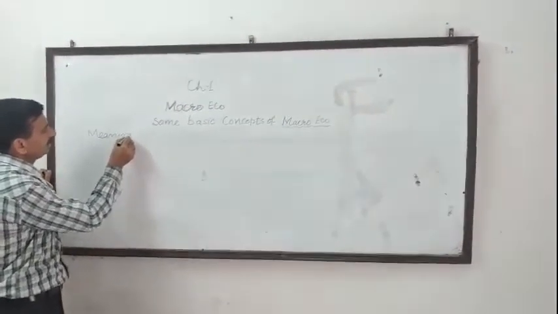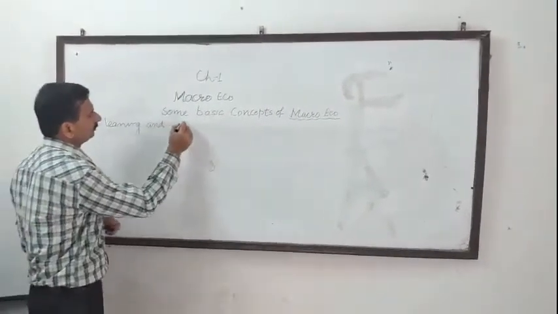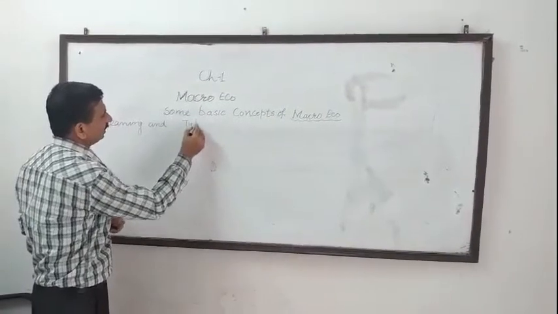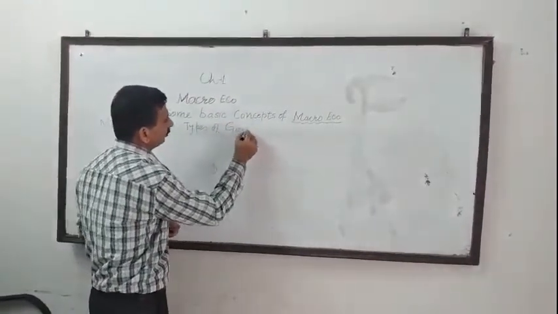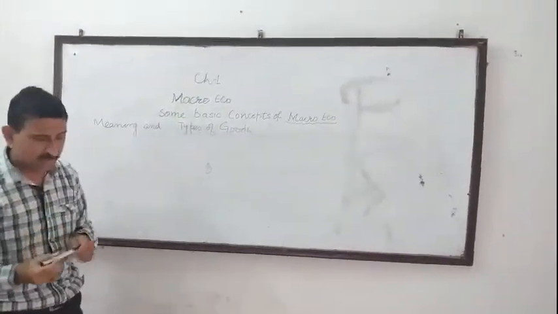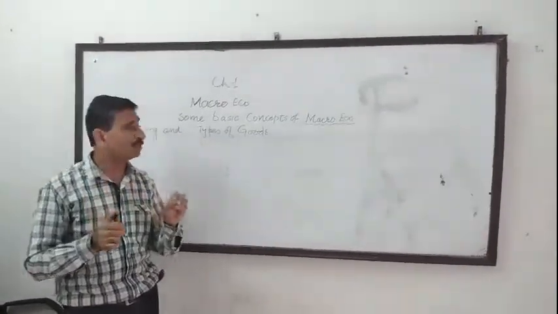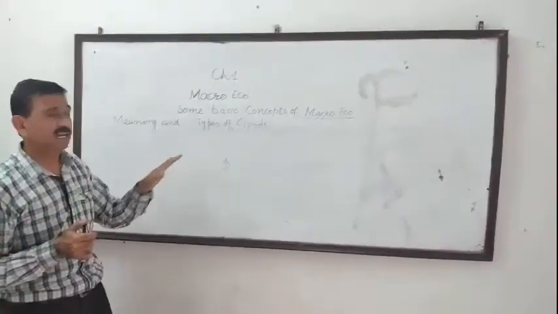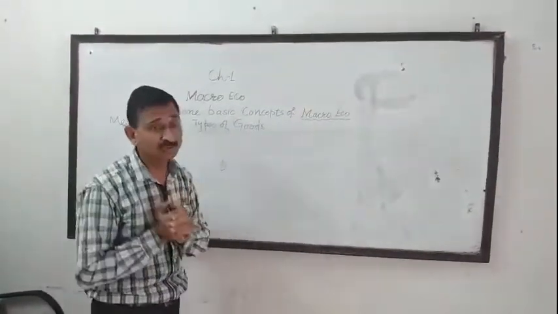First thing is meaning and types of goods. The chapter starts from here. What are goods? All those things which satisfy human wants are known as goods.